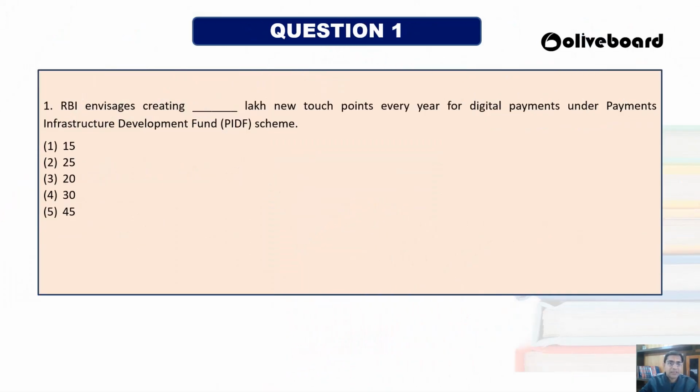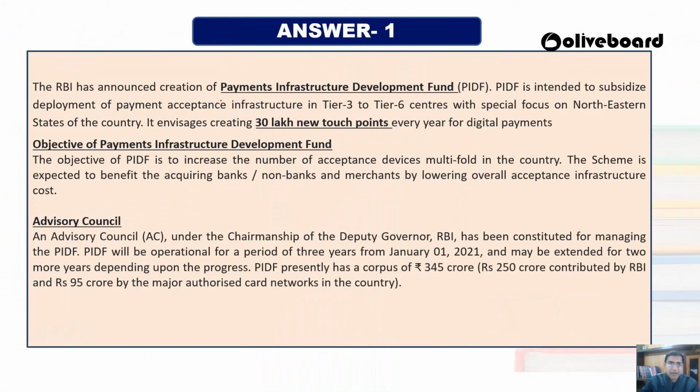So the first question is, RBI envisages creation of dash lakh new touch points every year for digital payment under Payment Infrastructure Development Fund. So RBI is going to create how many new touch points? 15, 25, 20, 30 or 45. The answer of this question is 4. RBI is going to create 30 lakh new touch points. New touch point means last mile delivery.